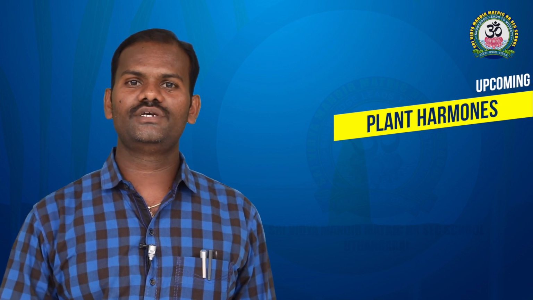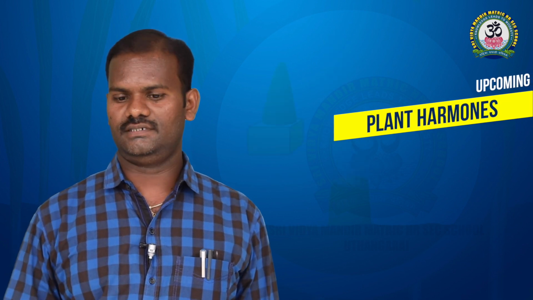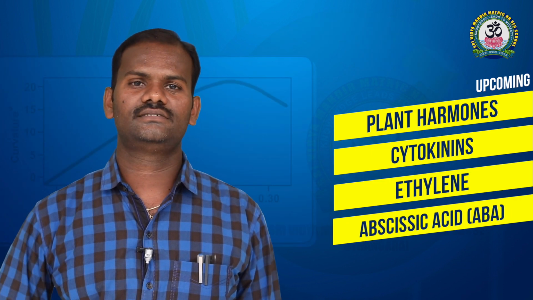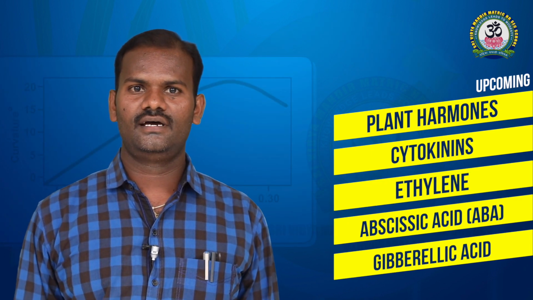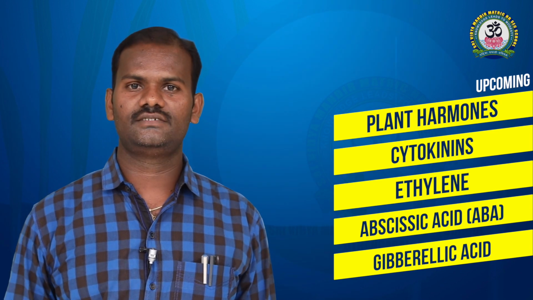In previous classes we started plant hormones. We discussed what hormones are, where they are synthesized in plants, what their physiological role is, and what the morphological effect of these plant hormones is. Today we are going to discuss the continuation of plant hormones such as cytokinin, ethylene, ABA (abscisic acid) and gibberellic acid.